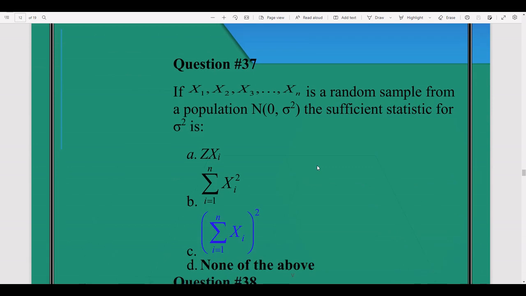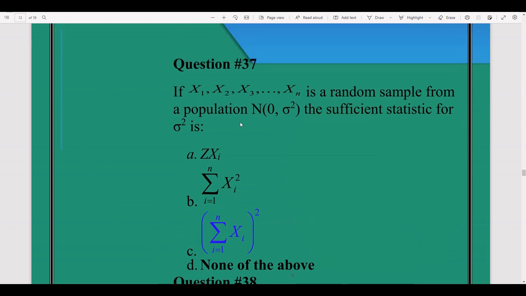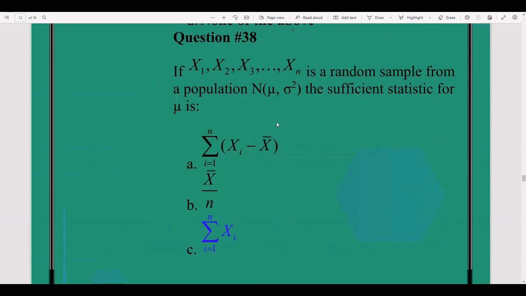Question number 37. If x1 to xn is a random sample from population, its mean is 0 and variance is sigma square. The sufficient statistic for sigma square is sum of i varies 1 to n xi square. So this is the sufficient statistic for random sample x1 to xn when the population is normally distributed with mean 0 and variance sigma square.